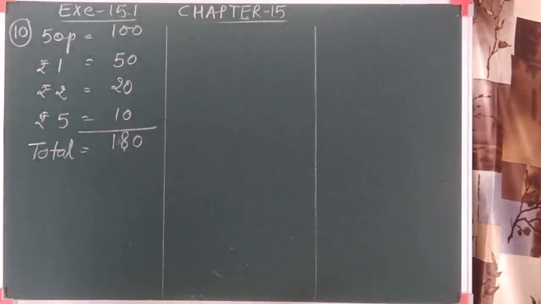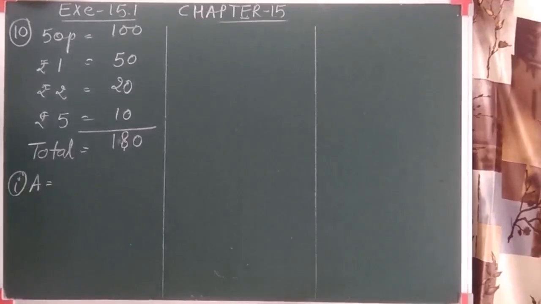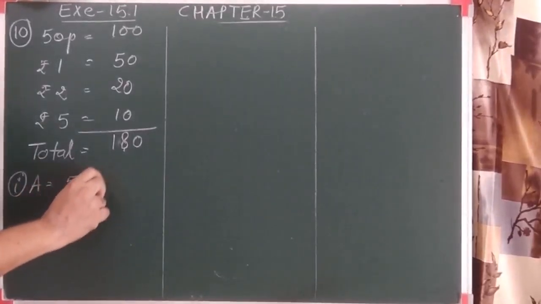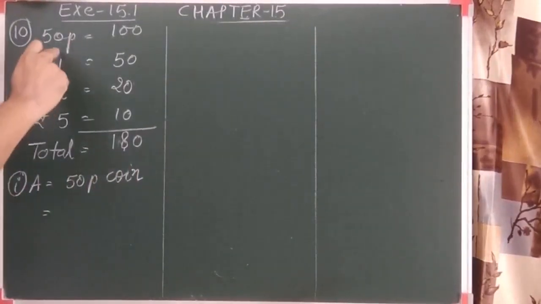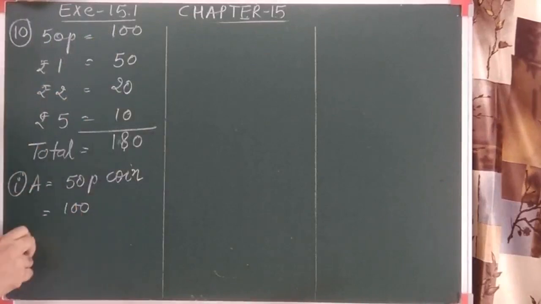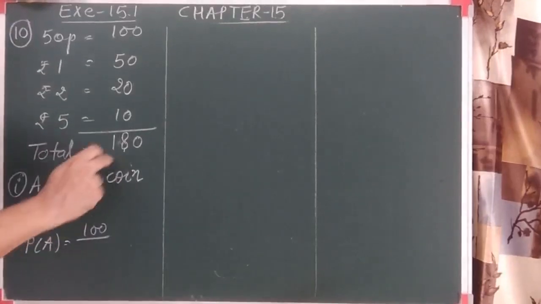Now let's see what the question is. If one of the coins falls out equally likely when the bank is turned upside down, so one of the coins comes out, what is the probability that the coin will be a 50 paise coin? So the event we have to find is that a 50 paise coin comes out. As we discussed, first we need to find the total outcomes of 50 paise. It's 100.